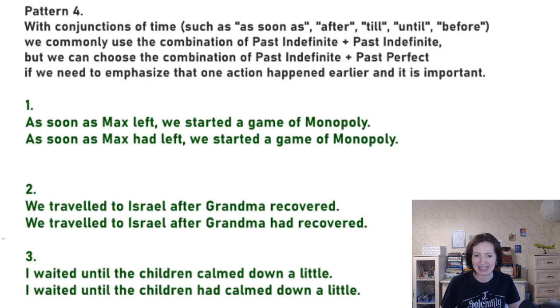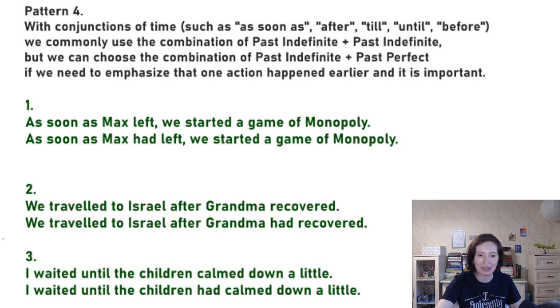So in the second case, I'm going to give them some shocking news, right? So it's very important for me that first they calm down and then I talk to them, right? In the first sentence, maybe the children are screaming too much and I'm just waiting for them to calm down because after that I'm going to speak. But it's not really necessary for me to wait until the children have a different emotional state, right? So in the second case, it's much more important that the children calm down first because I'm going to shock them with some news, right? So this seems to be it.